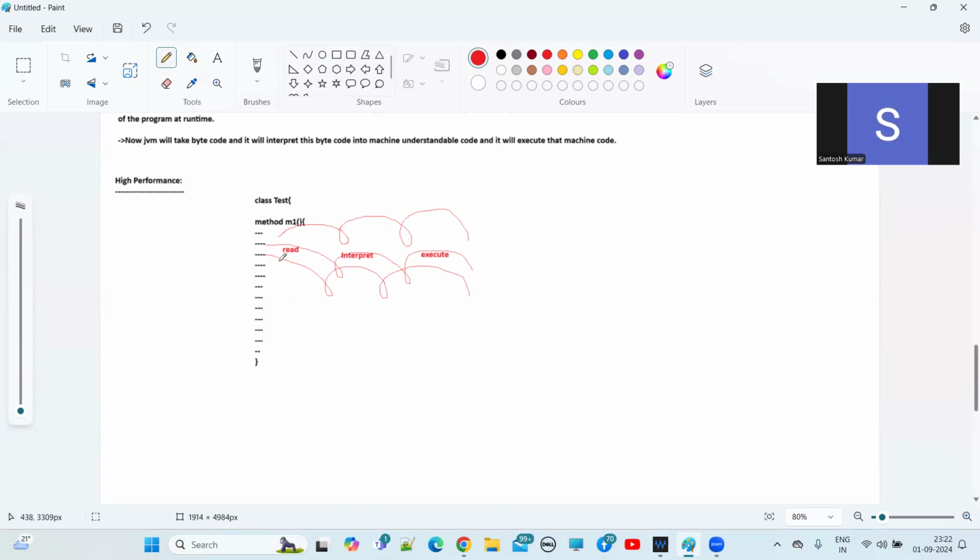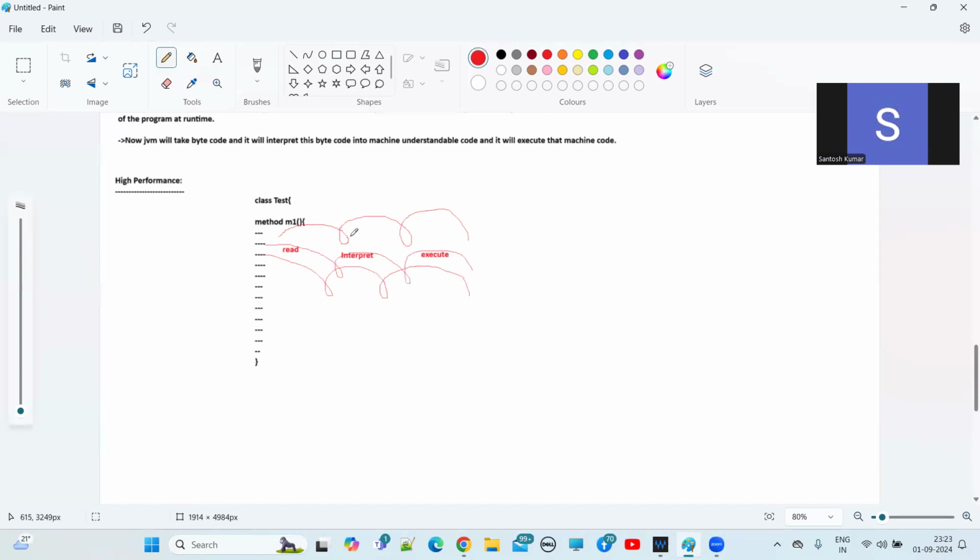Why? Because in the M1 method we have 10,000 lines of code. Let's suppose in the M1 method we have 1 lakh lines of code, then 1 lakh times it will do these three operations. Who will do it? The interpreter. First it will read that line, interpret the line, and execute the line.